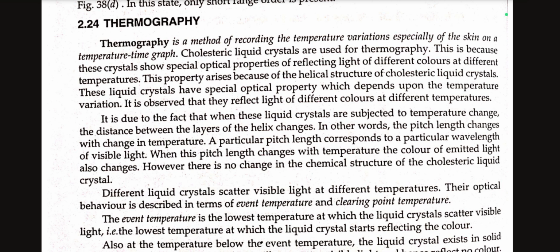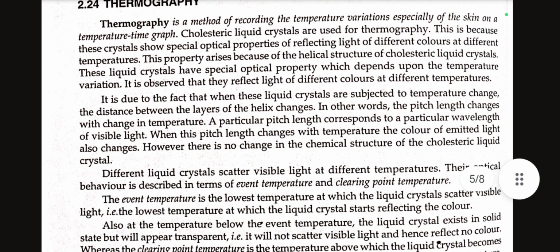It is due to the fact that when these liquid crystals are subjected to temperature change, the distance between the layers of the helix changes. In other words, the pitch length changes with change in temperature. A particular pitch length corresponds to a particular wavelength of visible light. When this pitch length changes with temperature, the color of emitted light also changes. However, there is no change in the chemical structure of the cholesteric liquid crystal.